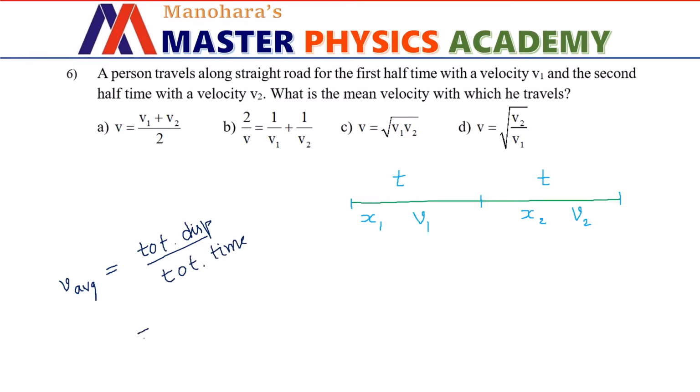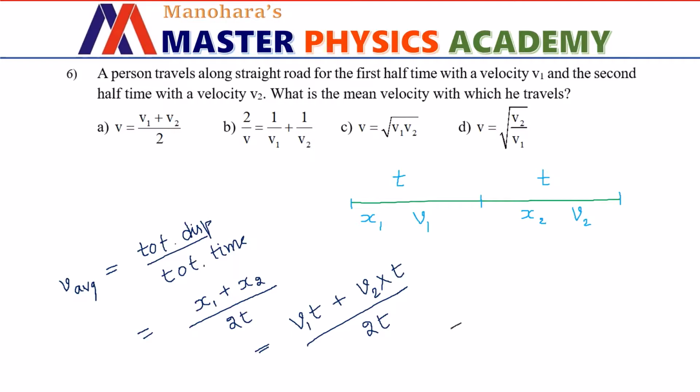So now what is the total displacement covered here? It is x1 plus x2. And what is the total time taken? It is 2t. Now we can substitute v1t for x1, since the displacement covered is nothing but speed multiplied with time for which the body is under motion, plus x2 can be written as speed into time, whole divided by the total time interval 2t.